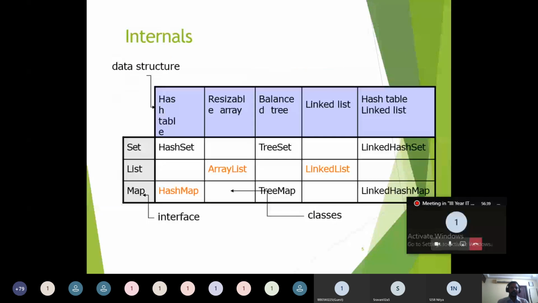Suppose there is an ArrayList object. The ArrayList object is implemented with a resizable array, but you are not interested in having an ArrayList in your program because the number of elements has gradually increased in the ArrayList, so it may not be feasible in your application. So you want to switch over from the ArrayList to the LinkedList. You have to create the LinkedList object from the ArrayList object. That's the reason why we have to use the second constructor, which creates the object from the existing class, ArrayList.